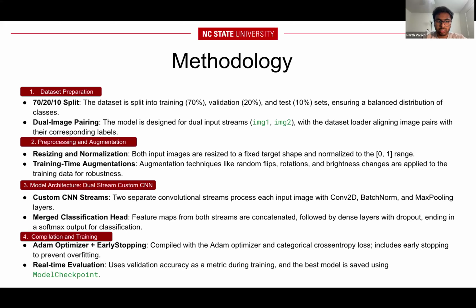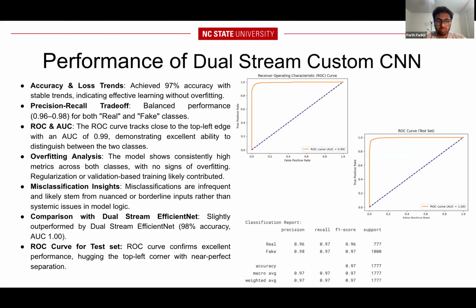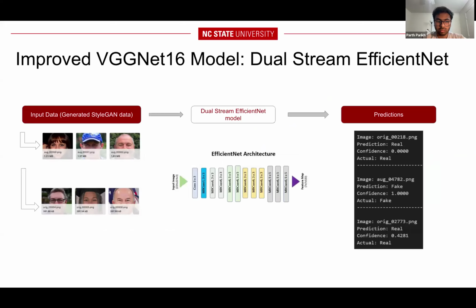The model was trained with categorical cross entropy loss, the Adam optimizer, and early stopping plus model checkpoint to avoid overfitting. This model achieved 97% accuracy and an AUC of 0.99, a major leap in performance.